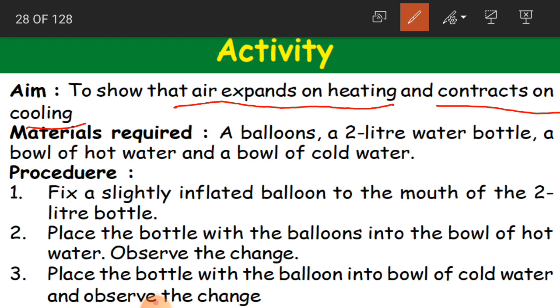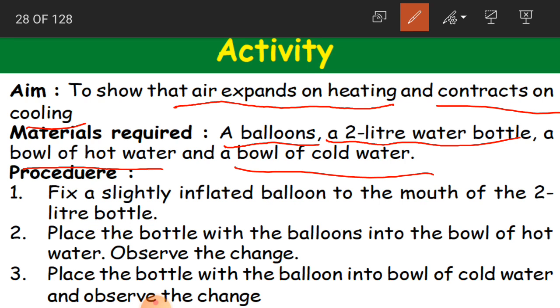And what are the materials you require? You require a balloon, one balloon is enough, and a 2-liter water bottle, and a bowl of hot water and a bowl of cold water. Okay, so you need a balloon, a water bottle, and you take one bowl of hot water, and in another bowl you keep cold water. So you need these four ingredients now.